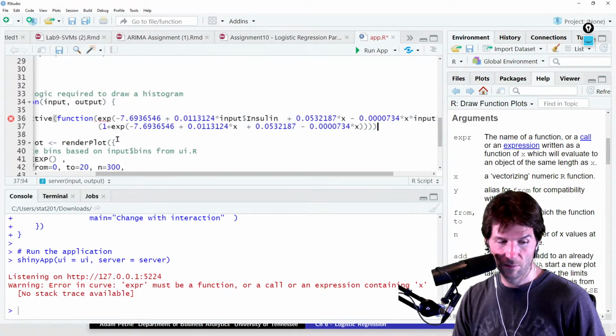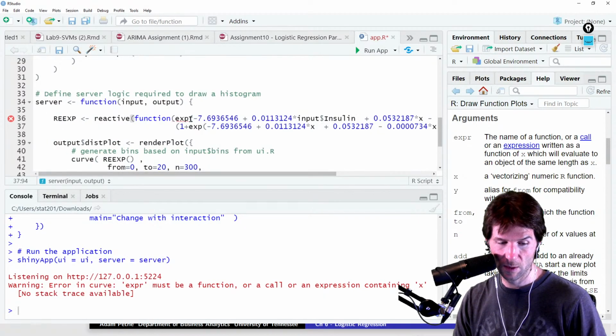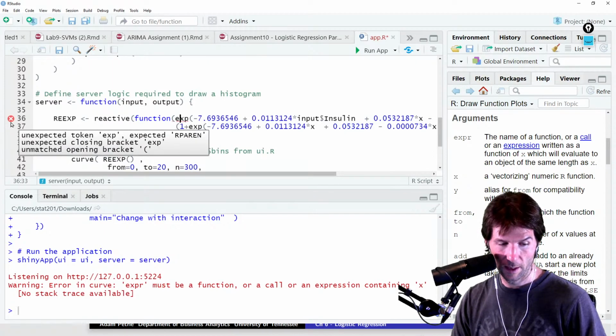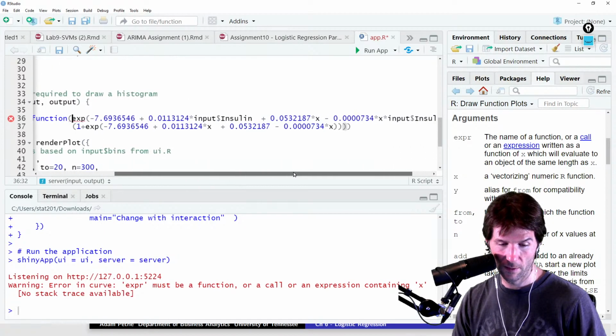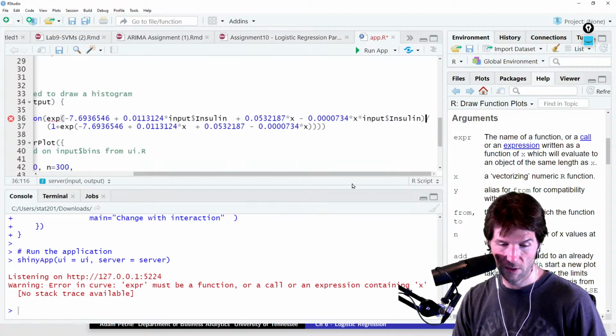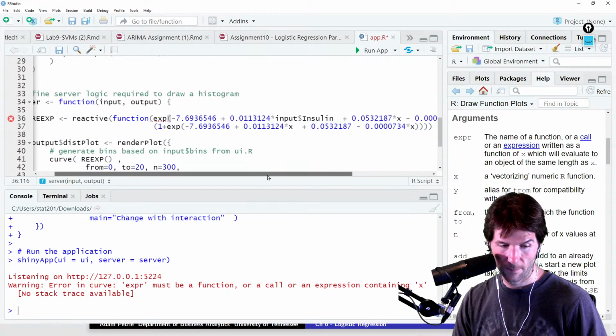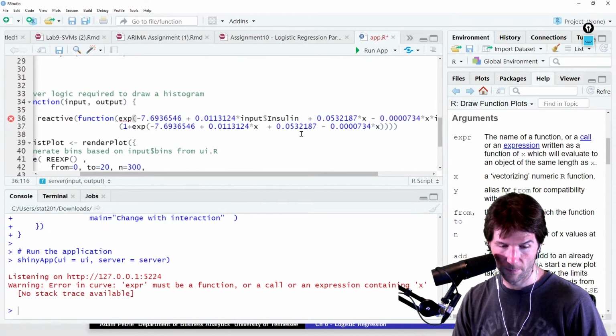The EXP, is it fine? It's mad about that EXP. Why is it mad about that EXP? So I think it doesn't like it as a function. What's it saying over here? Unexpected token. Closing bracket. So we see right here, let's see what we got. Well, this is the EXP, and that closes the EXP off. And then we go over here and we close this. And then we close off the function. Then we close off the reactive.